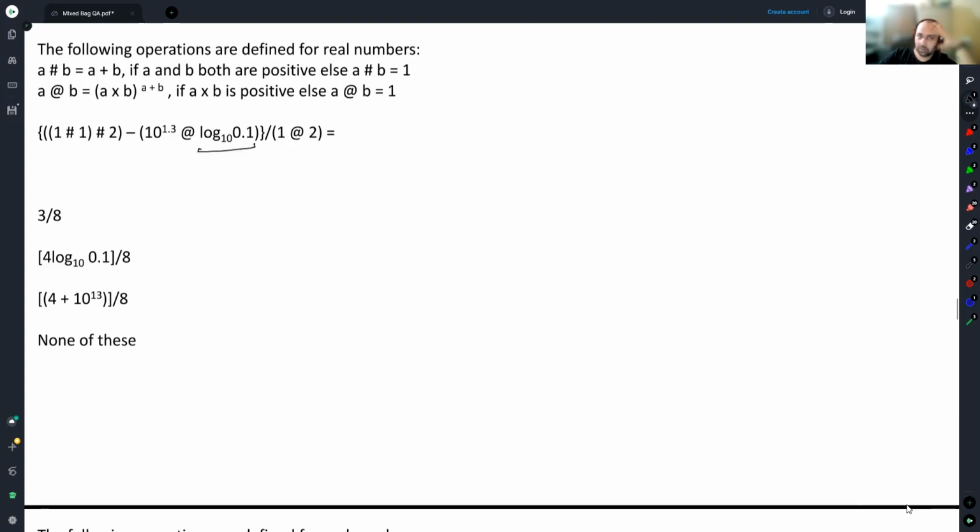No. Because fun thing, 1 hashtag 1 is equal to 2, 2 hashtag 2 is equal to 4. So you've got 4 minus, this part is actually pretty useless because this is a negative number, this is a positive number. So A into B is not positive. So this is equal to 1. Whole thing divided by 1 at the rate of 2 or 2 cube. This becomes 3 by 8, option A.